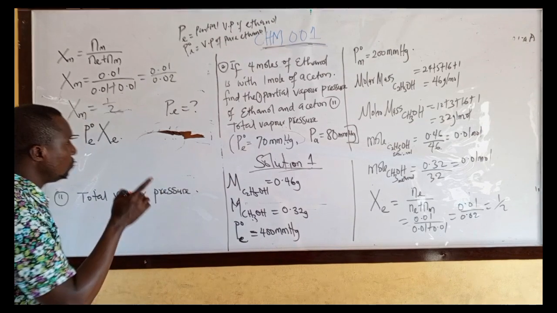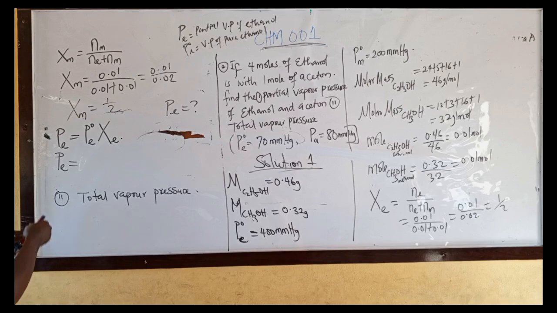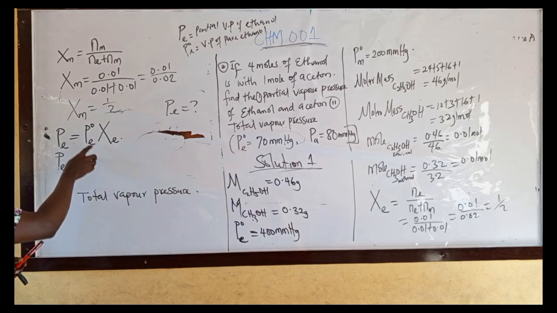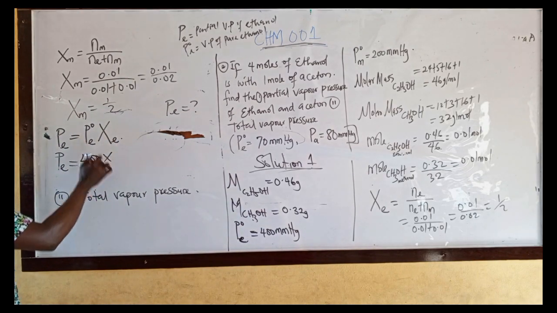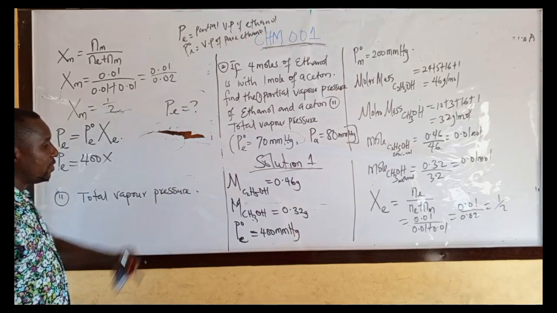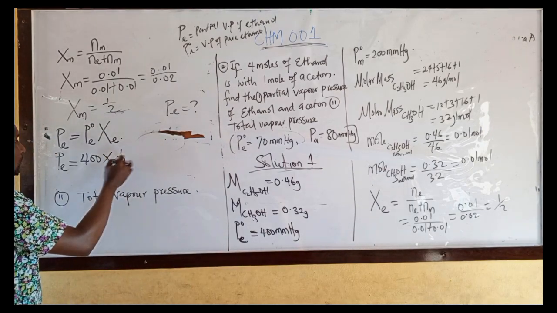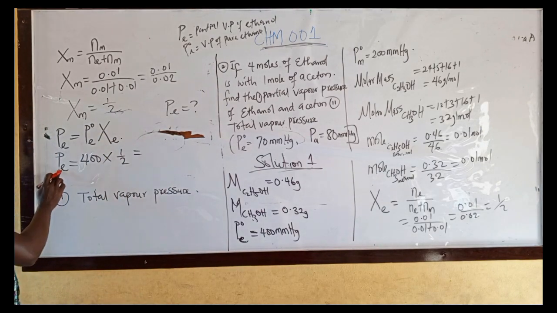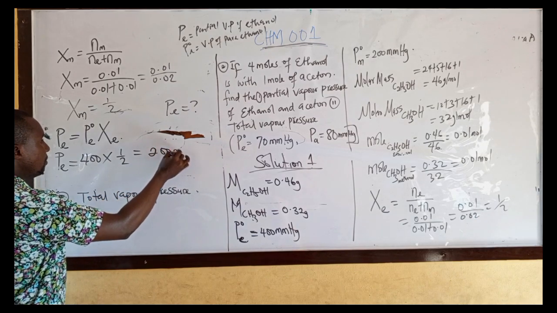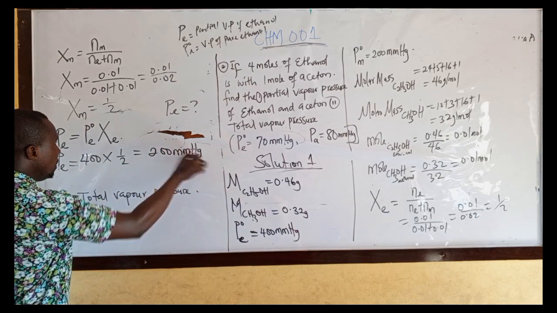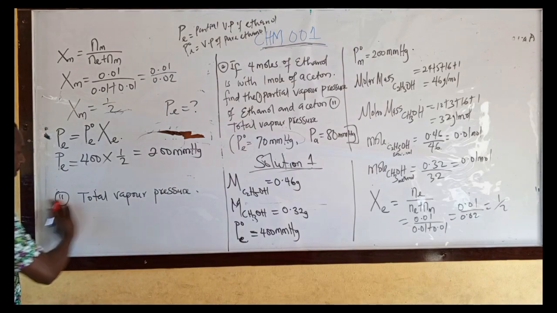as the partial vapor pressure, that is what you want to calculate. Then the vapor pressure of pure ethanol is given as what? 400. Then multiplied by what? Mole fraction of ethanol, which is 1/2. Then from here we have partial vapor pressure of ethanol is what? 200 millimeter mercury.